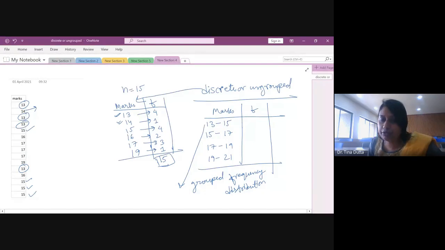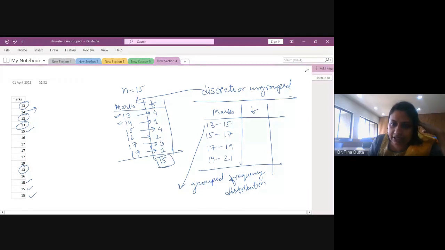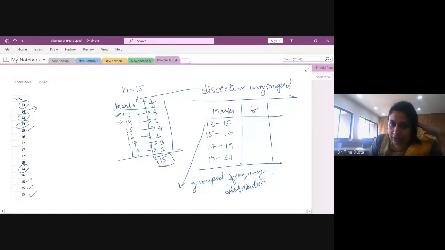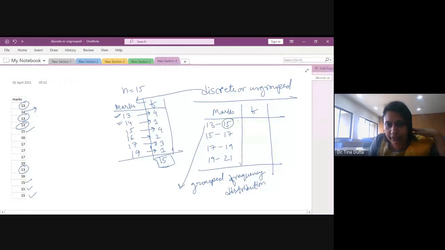And then how am I going to count this? In grouping also, there are two types of grouping. One is called overlapping or exclusive class, and the other is called non-overlapping or inclusive class. Let me show you what it is. Suppose here it is 13 to 15. I am selecting the range 13 to 15, and the next range is again 15 to 17. So what is happening here? 15 is repeating twice, right? It is ending with 15 and it is again starting with 15.